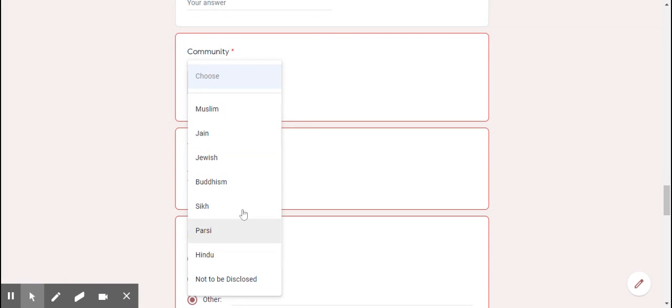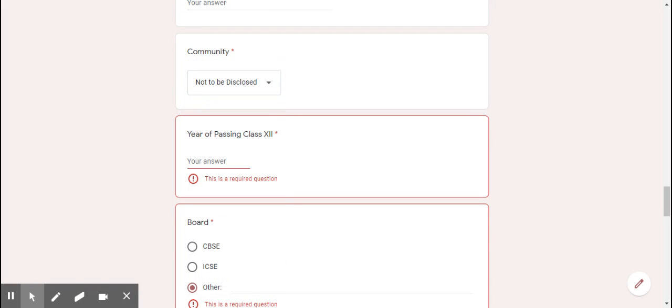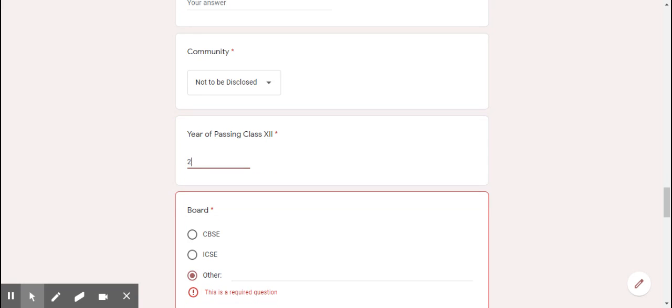Next is the community, which community I belong to. Suppose I belong to Hindu or I'm a Muslim, or I can also choose not to be disclosed. My year of completing my senior secondary board, that is the year in which I have passed my 12th class. Suppose I have passed my 12th class in 2019, so I'll fill it up like this.